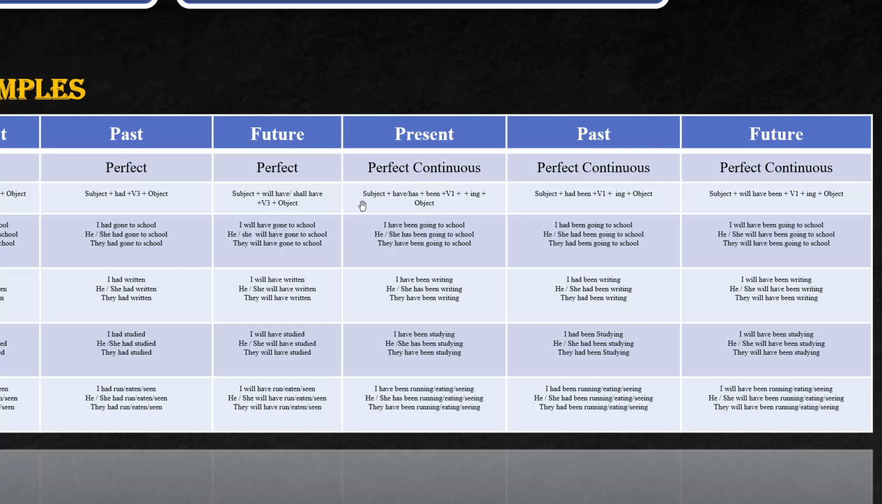How do we do it here? Subject plus have, has, been. Okay, we just need to add been plus V verb. Same, had been, V1 verb, will have been, V1. How does it become here? Present perfect.